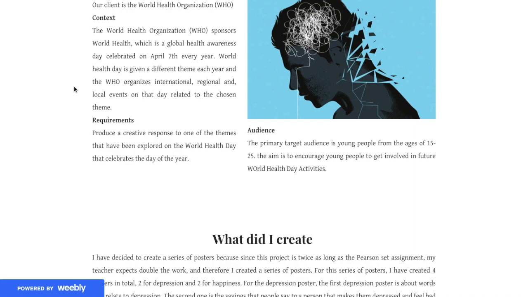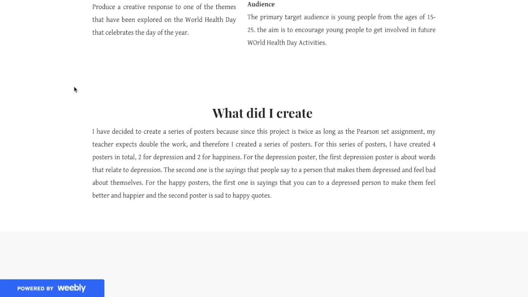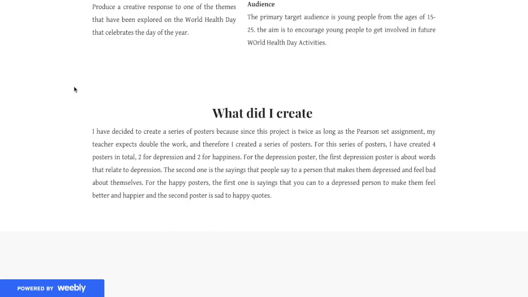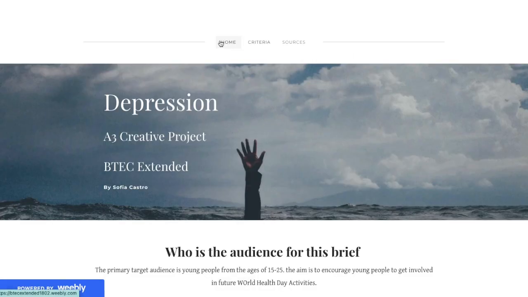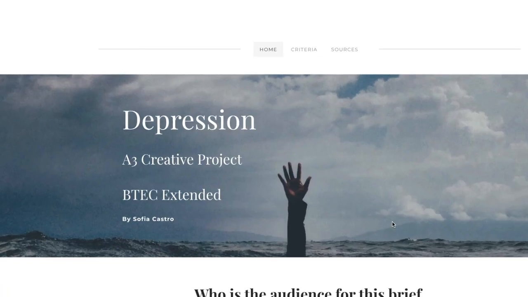For the requirements, we had to create a creative response to one of the themes that have been explored on World Health Day, which is celebrated on the 7th of April. So what did I create? I decided to create a series of posters that linked to the topic of depression. I have 3 main pages: home, criteria, and sources.